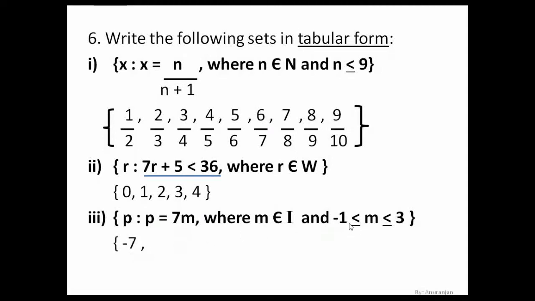Then, m belongs to integers, so after this we have all the integers in between. The next number is 0. 7 into 0 gives 0. Then 1. 7 into 1 gives 7. Then 2. 7 into 2 is 14. Then we have 3. It is less than or equal to, so 3 is the last value of m we can take. 7 into 3 gives 21, and we cannot take any other values of m. So this will be the set in the roster form.